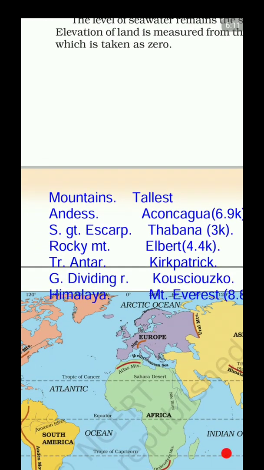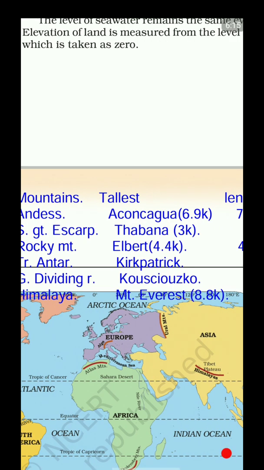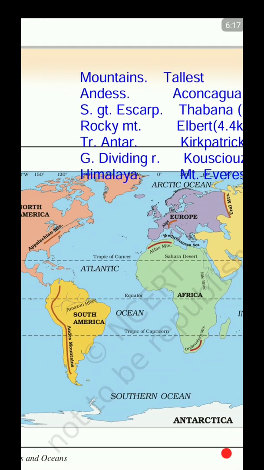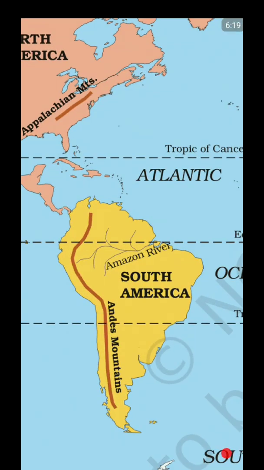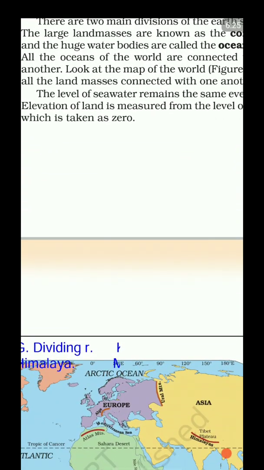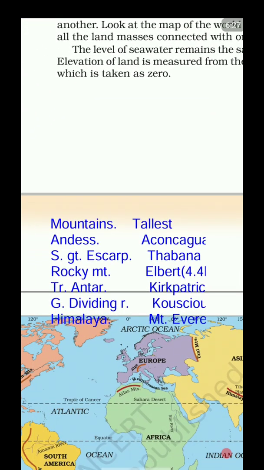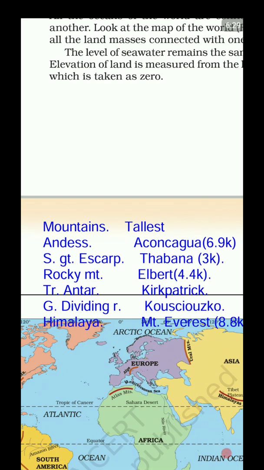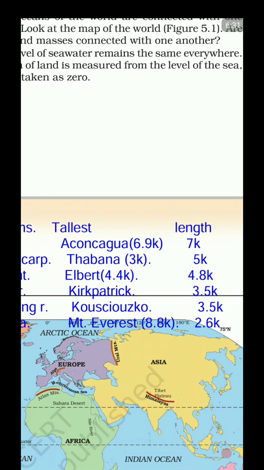And the lengthiest of all mountain ranges on land is the Andes, right from the north going up till the south, roughly 7,000 kilometers in length. And the tallest peak on Andes is Aconcagua. That also is roughly 7,000 meters above the ground level, right?